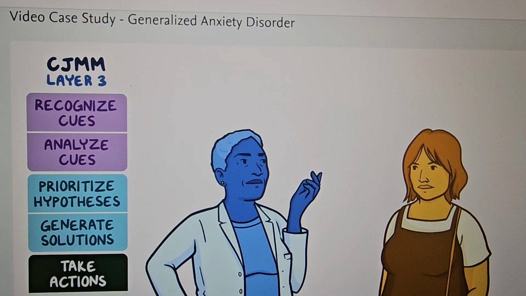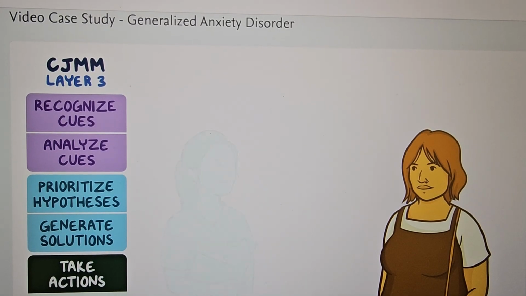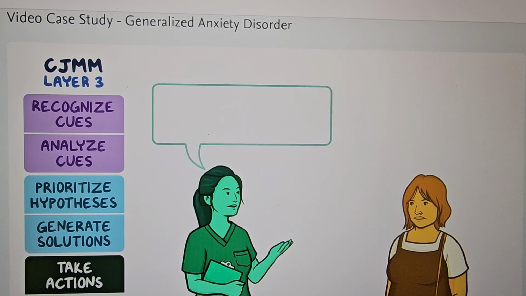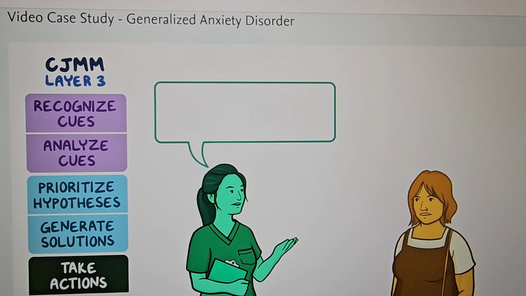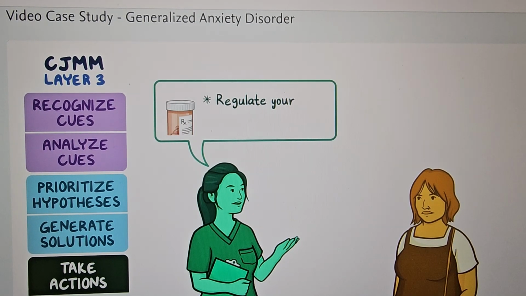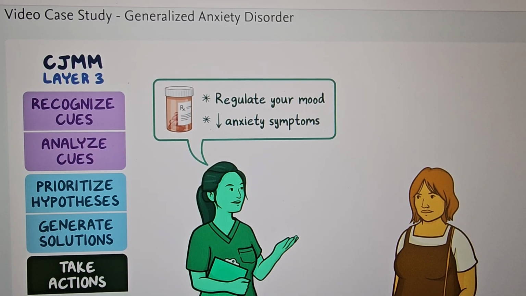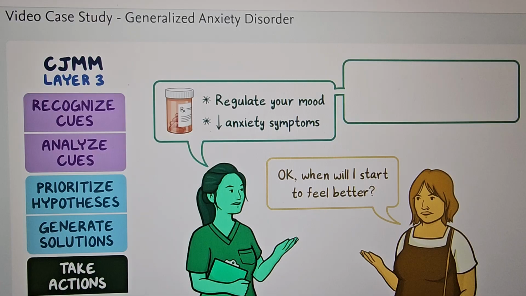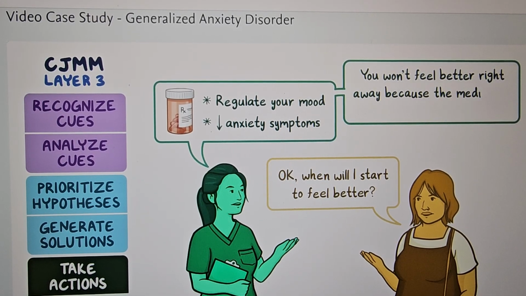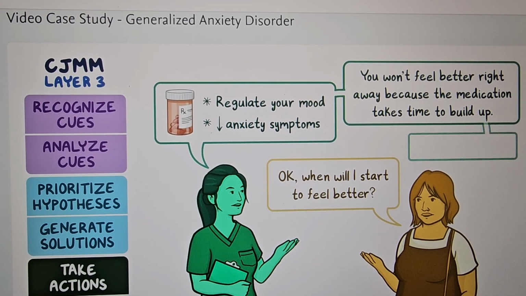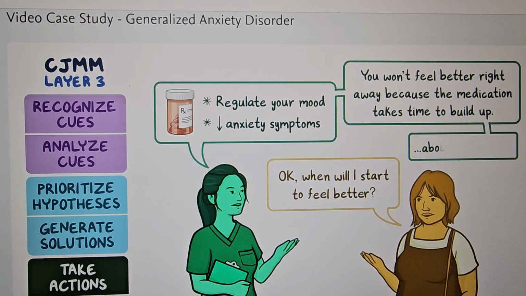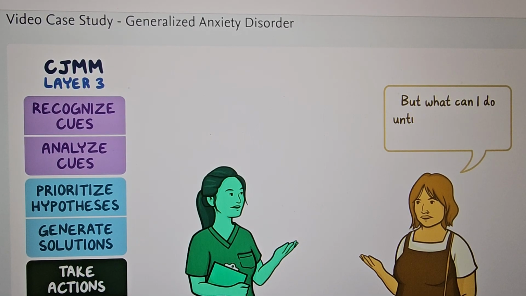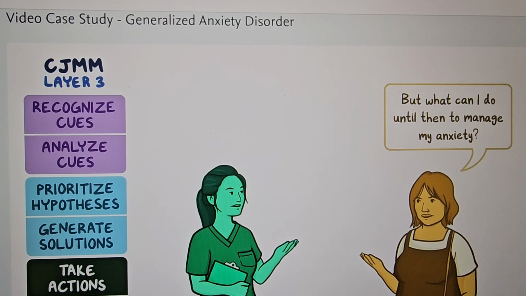After the healthcare provider speaks with Holly about her diagnosis, Nurse Becca enters the room to review the plan of care. Hi, Holly. Your healthcare provider prescribed you a medication called escitalopram to help regulate your mood and reduce your anxiety symptoms. Okay, when will I start to feel better? You won't feel better right away because the medication takes time to build up in your system, but you should start feeling the full effect in about 4 to 6 weeks. But what can I do until then to manage my anxiety?